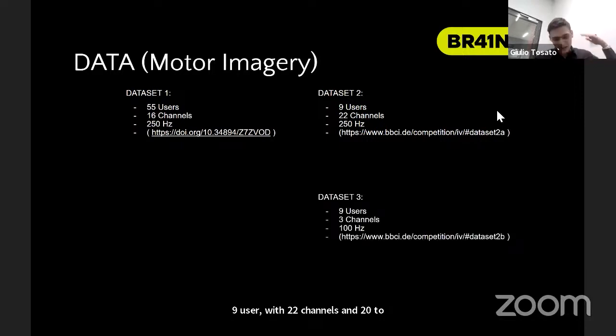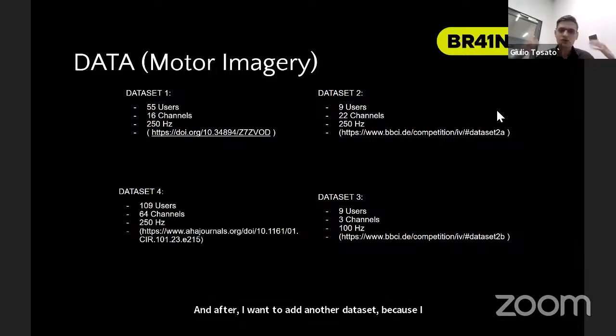And after, I want to add another dataset because I like things complicated. And at the end, I want to use 4 different datasets because we know that with deep learning, the more data you have, the better the model will perform. And we can see we have different channel sizes, different sampling rates, and also different window sizes of the event. So these are really heterogeneous datasets. We have a lot of BCI datasets available online, but they're really heterogeneous.